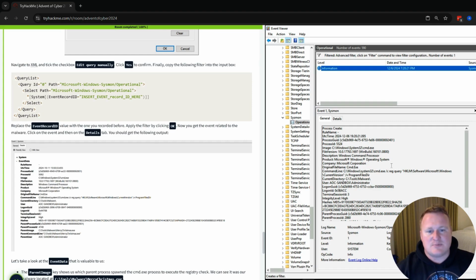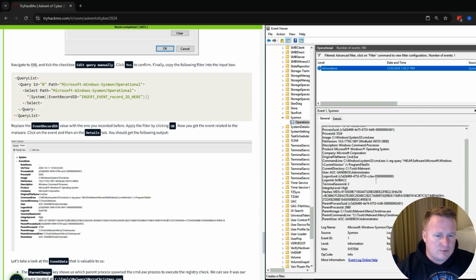We can now see specifically the rule that fired, other additional information, the process ID, the CMD image, C. We see a description for Windows Command Processor. We see the command line and current version, current directory, and some other good information that you can pull from here.